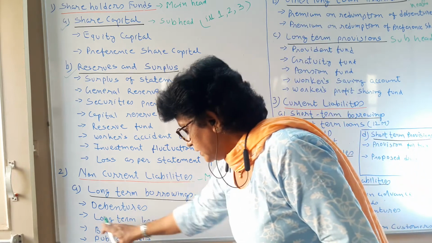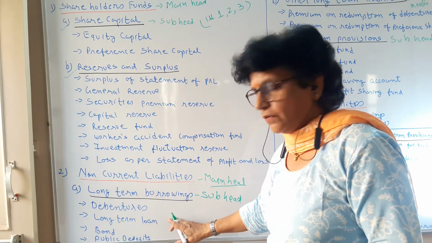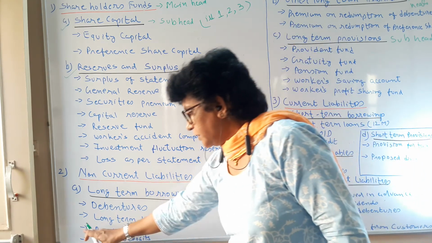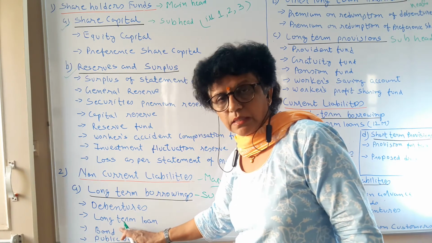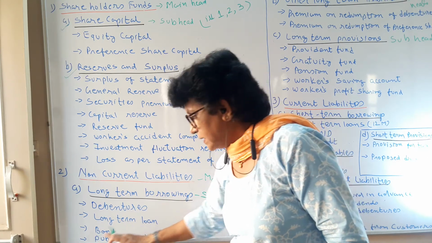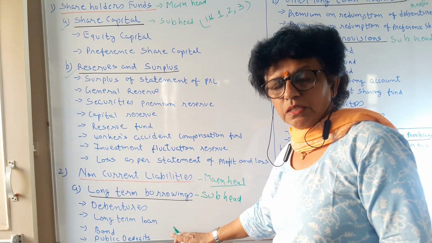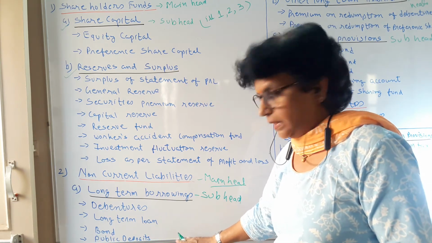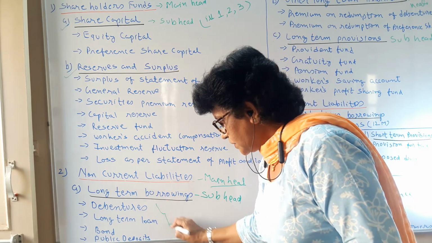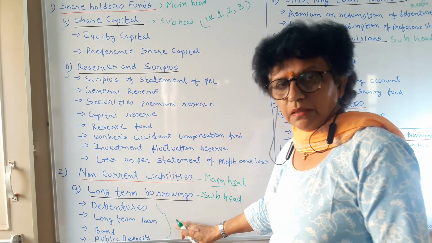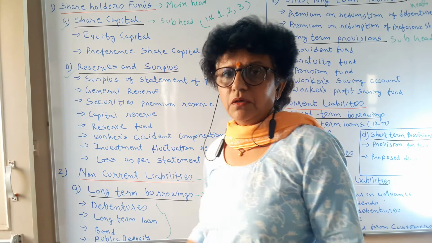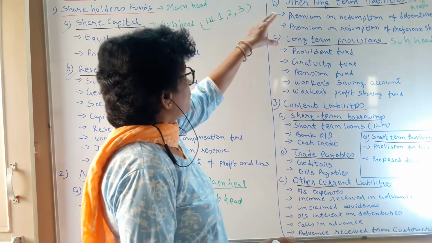Then long-term loans you have taken from financial institutions. You may have issued bonds. Then you have public deposits, the deposits which we have collected from the public. All these are sources of borrowed capital which we learned in class 11 last year also.